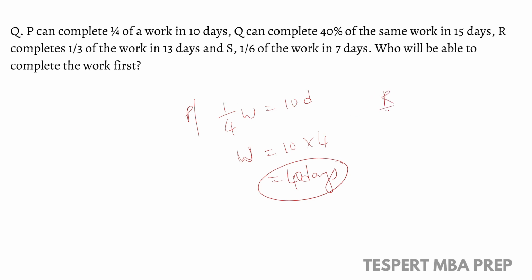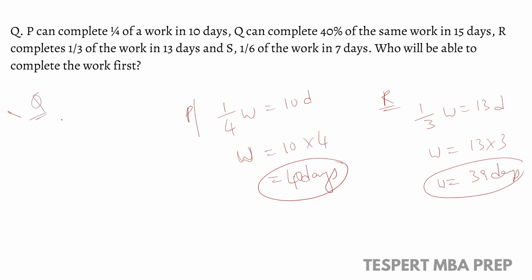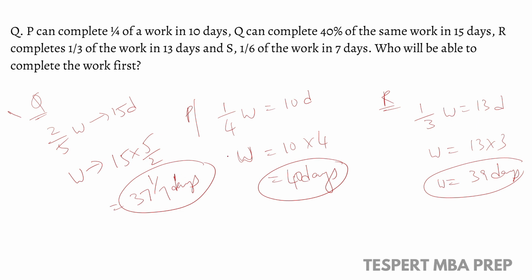Let's take case number 2, that is R. R completes 1/3 of the work in 13 days, and the total work is completed by R in 39 days. And if we consider case 3, that is Q. Q completes 40% of the same work in 15 days. So 40% means, what is the fraction equivalent? 2/5. So 2/5 of the work in 15 days. So one complete work will be finished in 37 1/7 days.